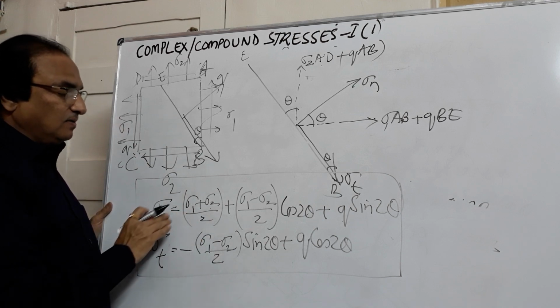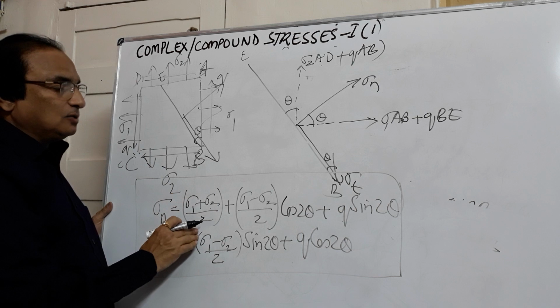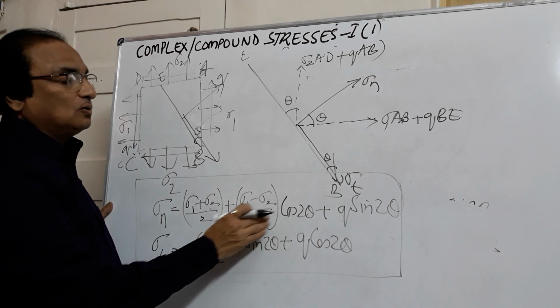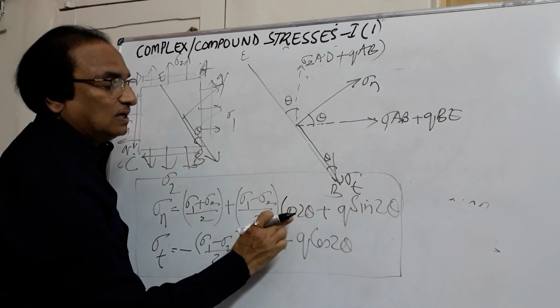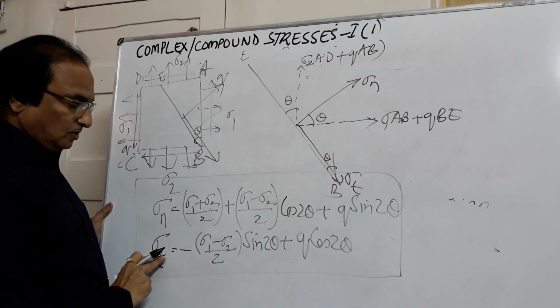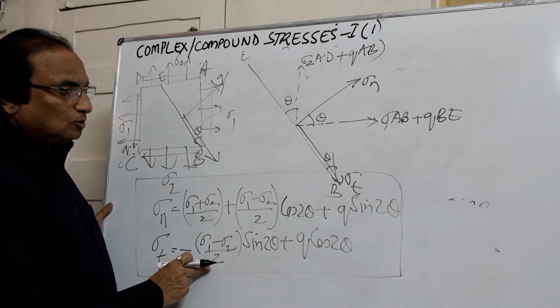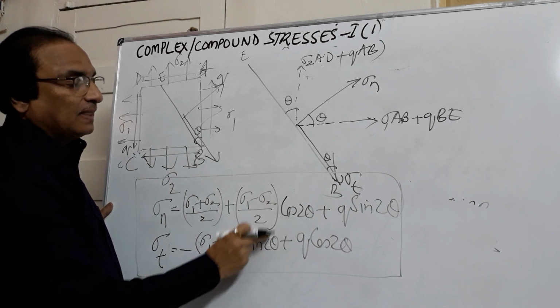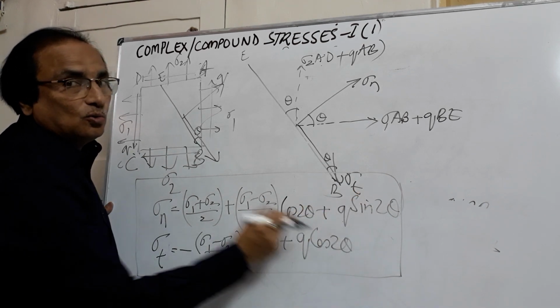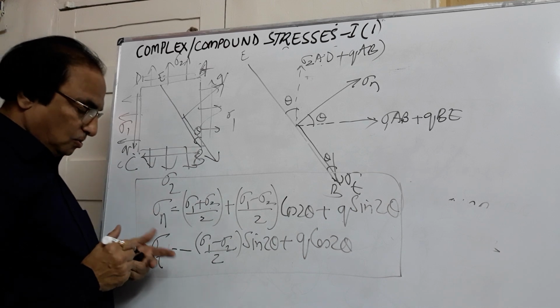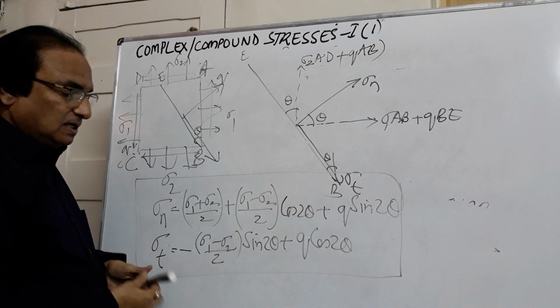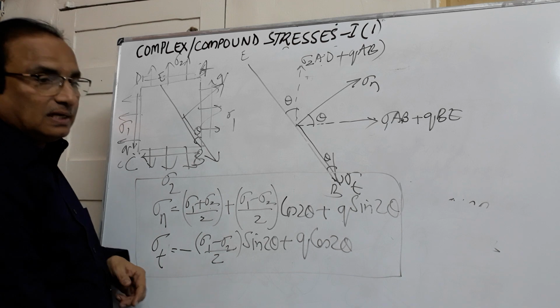So remember this, sigma n is (sigma 1 plus sigma 2) by 2 plus (sigma 1 minus sigma 2) by 2 cos 2 theta plus Q sin 2 theta. If this is cos, this is sin. Now here sigma t is equal to minus (sigma 1 minus sigma 2) by 2 sin 2 theta, and this will be plus Q cos 2 theta. So with this background, we will see some of the problems in the next video.